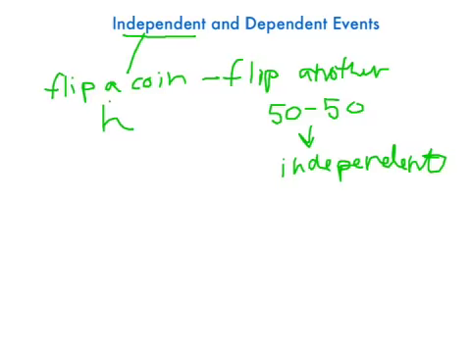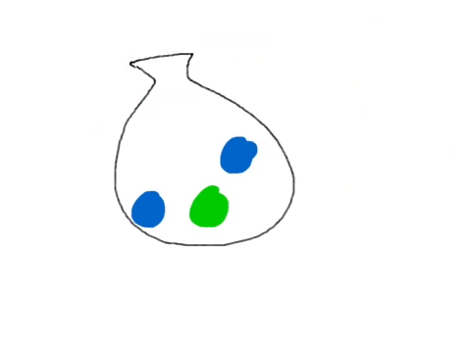Now think to our example when we were drawing marbles from our bag. This is where dependent events come in. So for instance, let's say we are drawing marbles from a bag. In the bag there's two blue marbles and a green marble. Well, what's the probability that the first one we choose is going to be blue? Well, the probability is 2 out of 3, which is 0.66 continued.